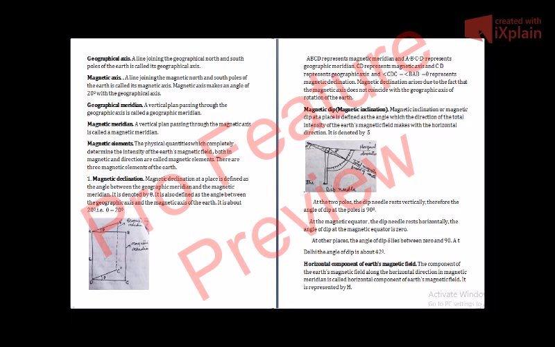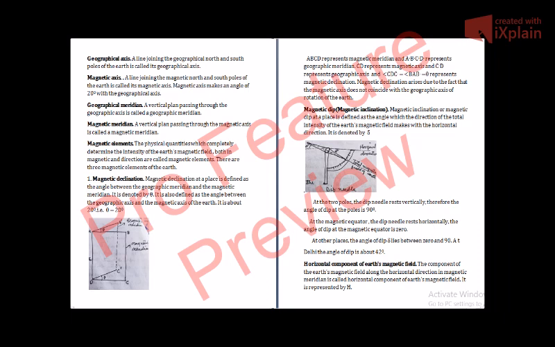So you can define it as the angle between the magnetic meridian and the geographical meridian, and this angle is denoted by theta.